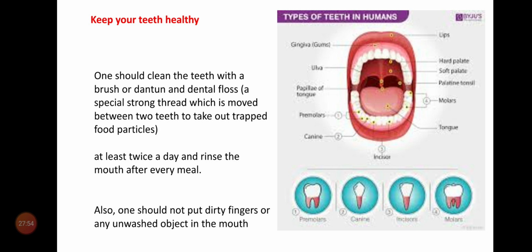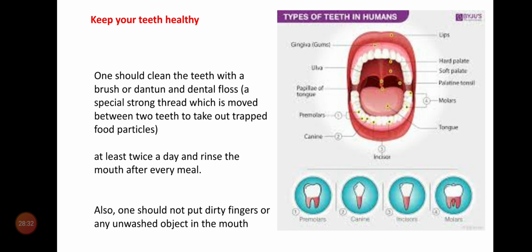So, one should clean the teeth with a brush or datun and dental floss. These are the tools we use to clean our teeth. What are those? Brush. Everyone now uses a toothbrush, and or datun. This is one of the kinds of tools. Or dental floss, a special strong thread-like structure. This thread moves in between the two teeth to take out trapped food particles.